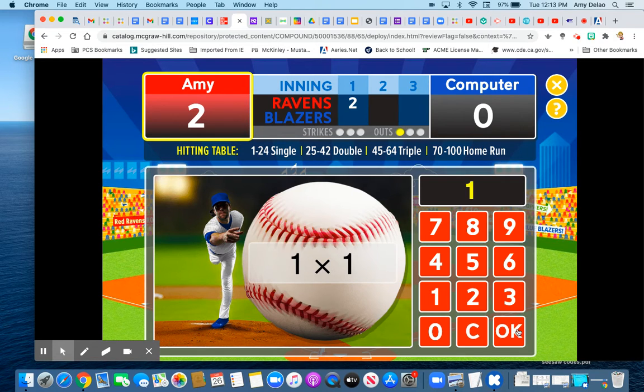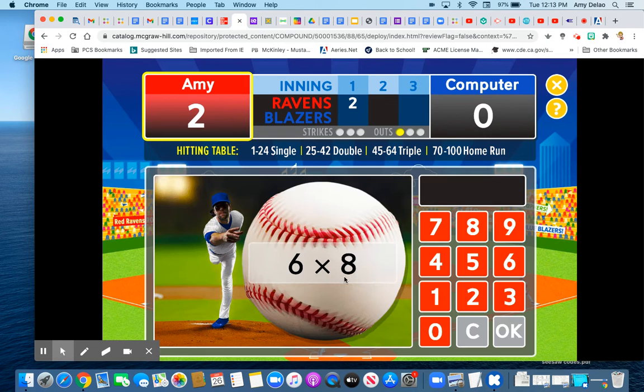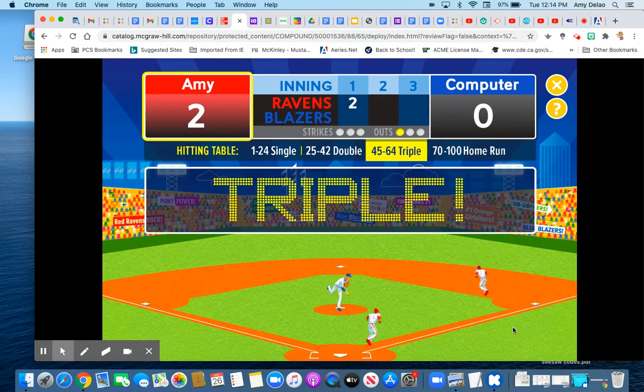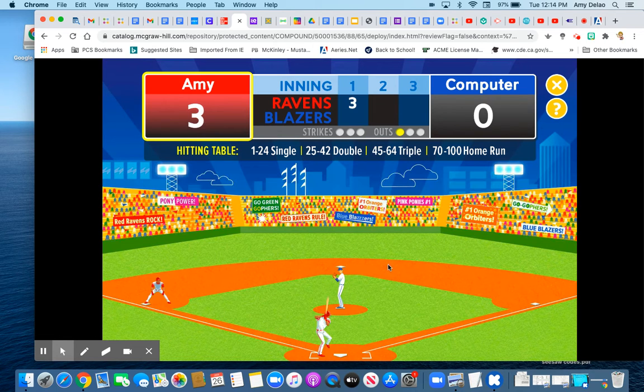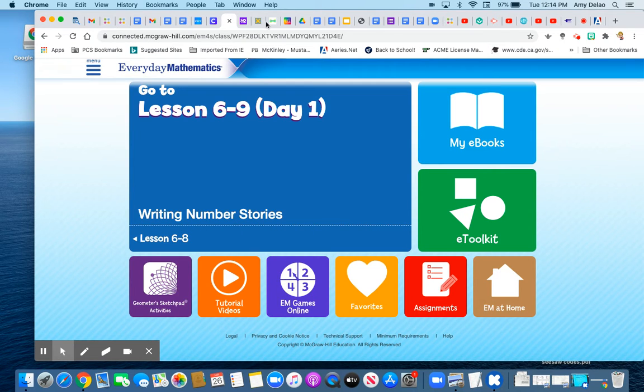Ooh, that's 1 times 1. That's a 1. That's another square number. A solid single. Okay, 6 times 8. Let's see. I think that's 48. Ooh, all right, a triple. I scored again. This is great. All right, guys. So that's how you play. And then you just click a new game. Don't forget to screenshot that.